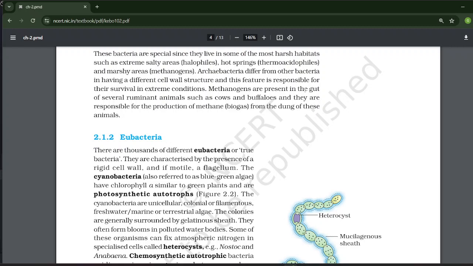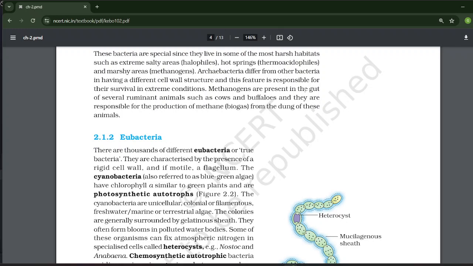There are thousands of different eubacteria or true bacteria. They are characterized by the presence of a rigid cell wall and, if motile, a flagellum. The cyanobacteria, also referred to as blue-green algae, have chlorophyll a similar to green plants and are photosynthetic autotrophs. The cyanobacteria are unicellular, colonial or filamentous, freshwater or marine or terrestrial algae.